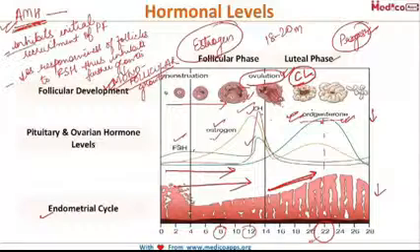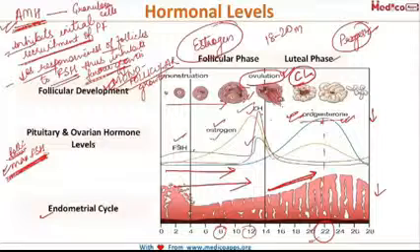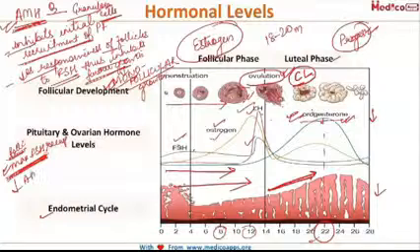This AMH inhibits the initial recruitment of the primordial follicles. The first stage, recruitment of a group of follicles, is inhibited by the AMH. Secondly, it decreases the responsiveness of the follicles to FSH, and thereby inhibits further growth of the follicles. Subsequent to all this, it helps in monofollicular growth. This AMH is produced by the granulosa cells of the ovary. Again, one important point: the follicles with the maximum number of FSH receptors produce less AMH, and thereby they keep on growing and become the dominant follicle.